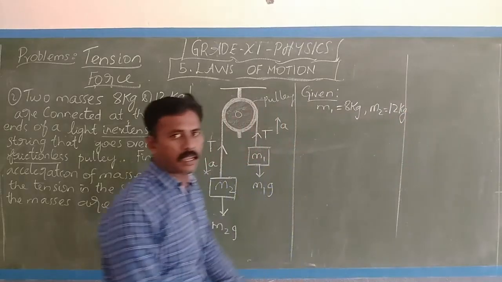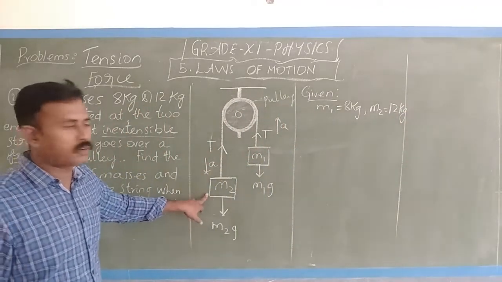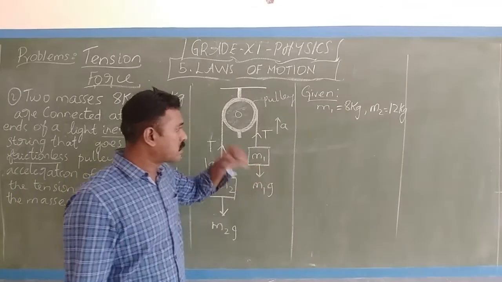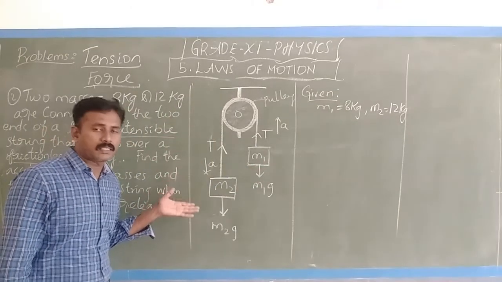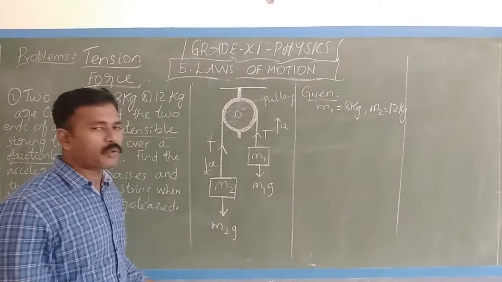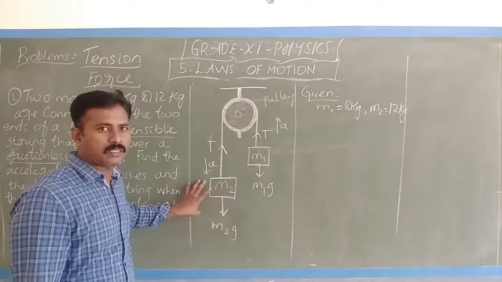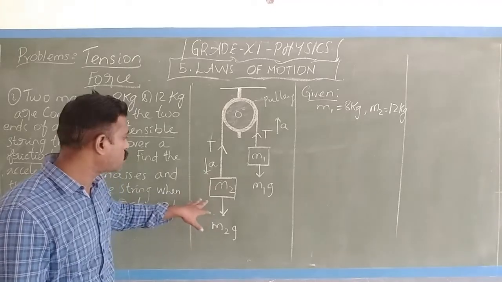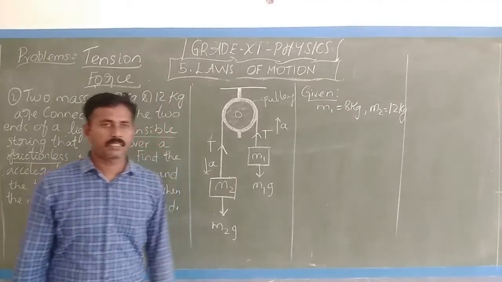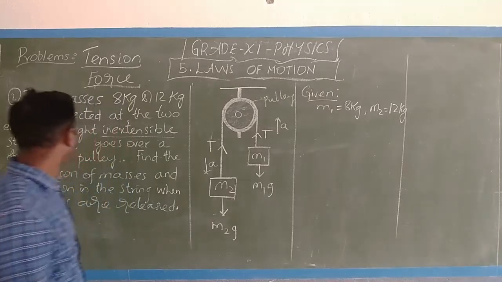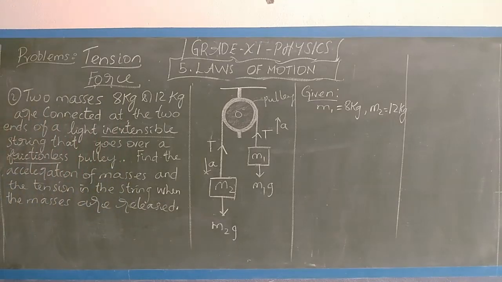So which one is higher? 12 kg is more and 8 is less. So that itself describes that this M2 will go below this M1. Okay. So this is the dominant force. The force due to this M2 will be dominant. The next one is the tension T.